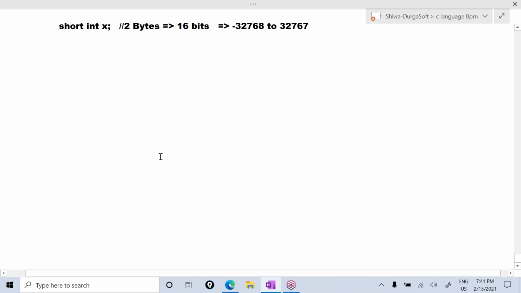See. So for this x variable, 2 bytes memory will be allocated. So 2 bytes means how many bits? 16 bits. Okay, see here, 16 bits.